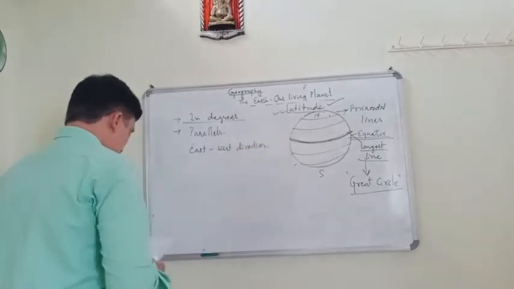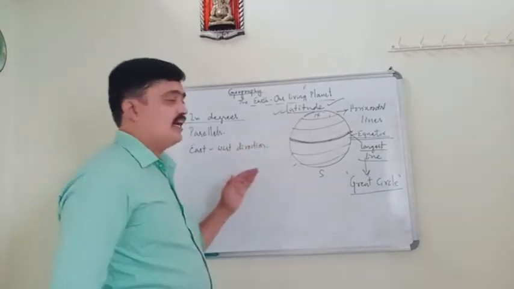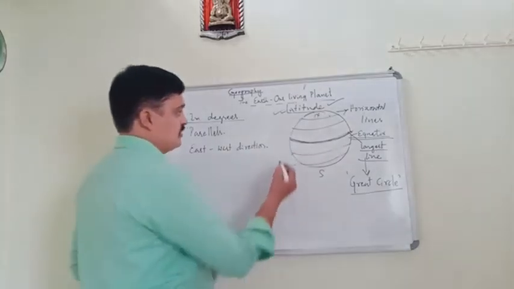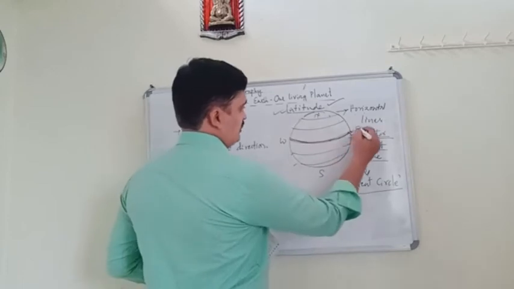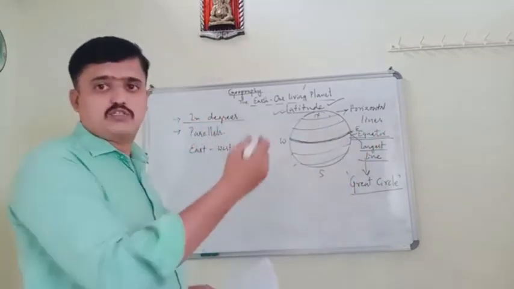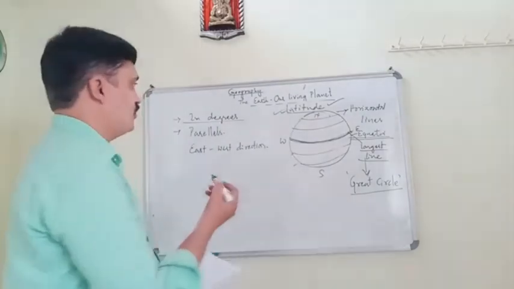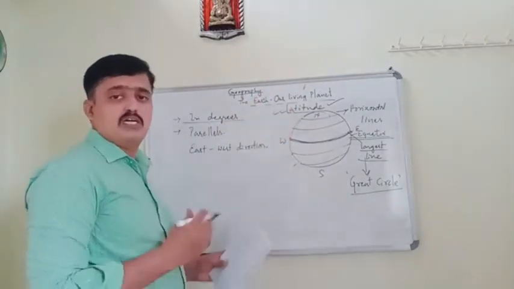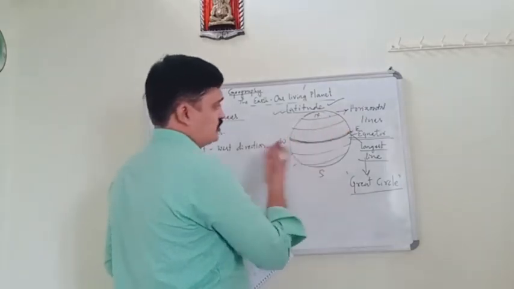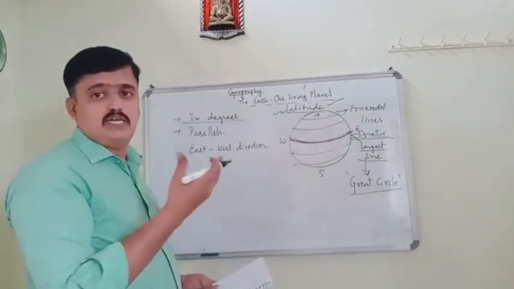These latitudes run in east and west directions.